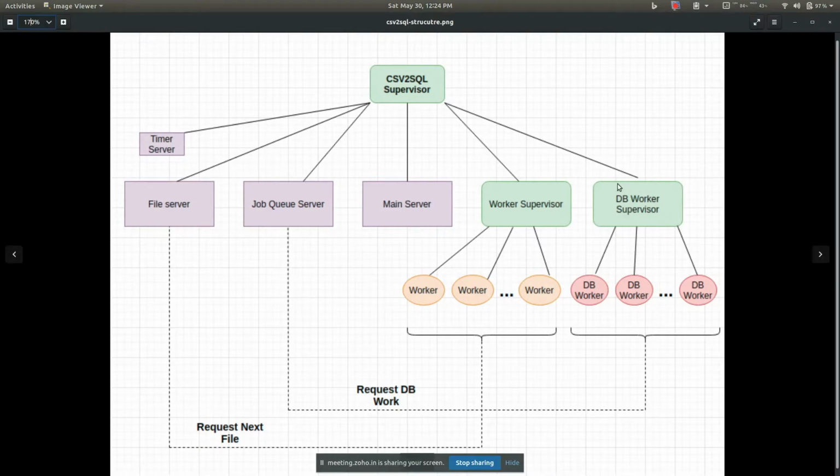For that, we need a database worker supervisor, which creates some database workers, and these database workers are responsible for actually inserting the data from the CSVs into the database. And there's another server known as the job queue server, which queues the data and gives it to these workers. This might sound a little abstract, but as I explain, it will be clearer. This is just a brief overview.